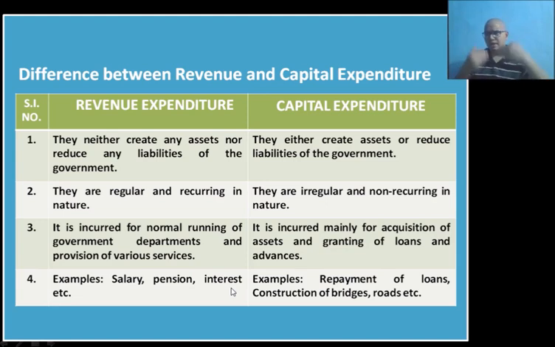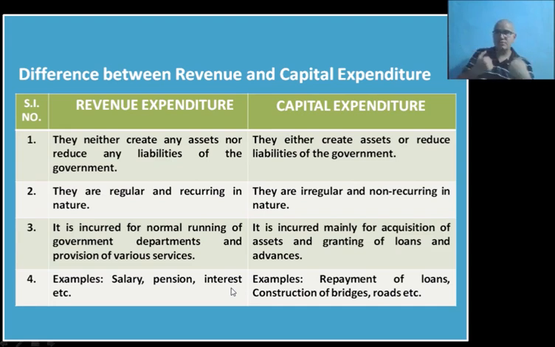On the other hand, if the government gets back the repayment of loans from the state government, that is, the central government has given a loan to the state government and the state government is now repaying the principal amount to the central government, then some income is coming to the central government.